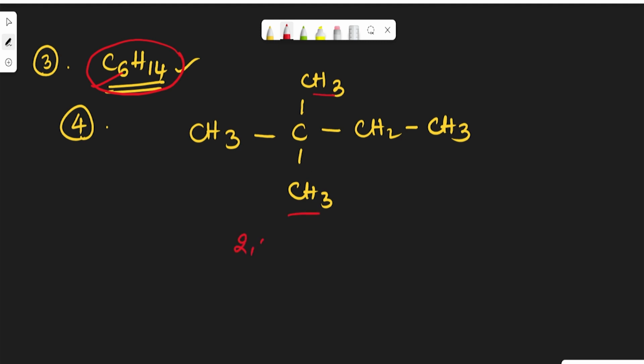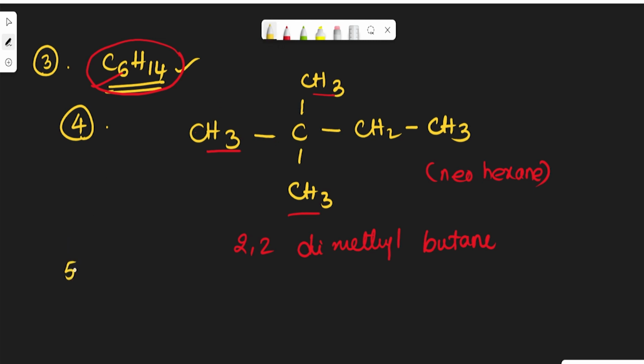So obviously 2,2-dimethylbutane. Another name is called neohexane. See, in this case, at the second position, 2 methyl groups are there. Here also 1, 2, 3, 4, 5, 6 carbons and a total number of 14 hydrogen atoms. So this is the fourth possible structure.